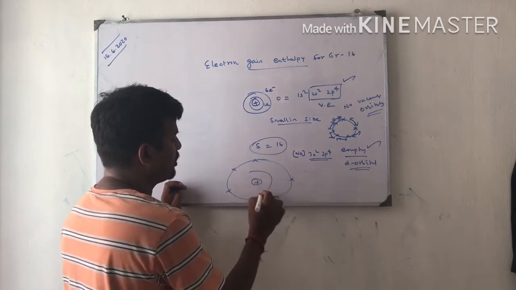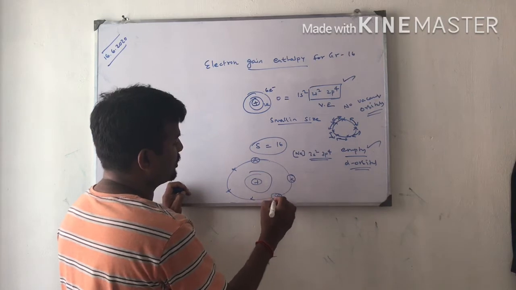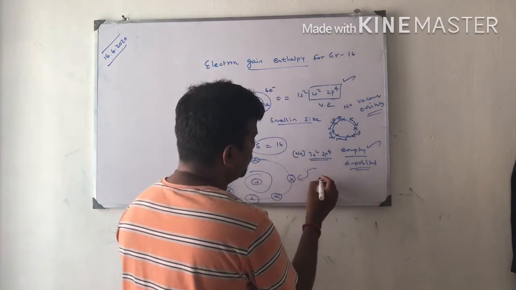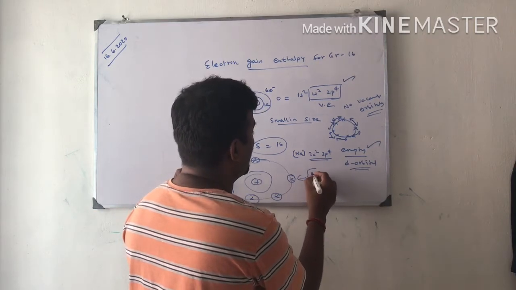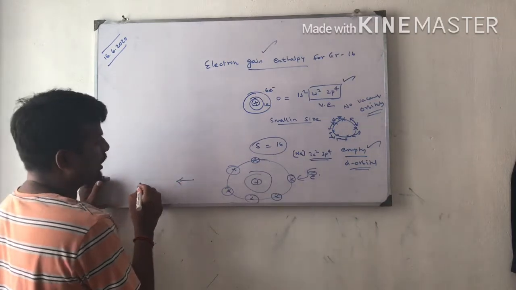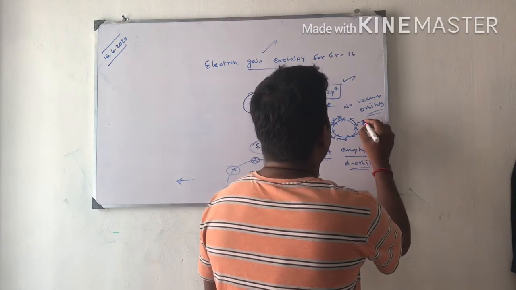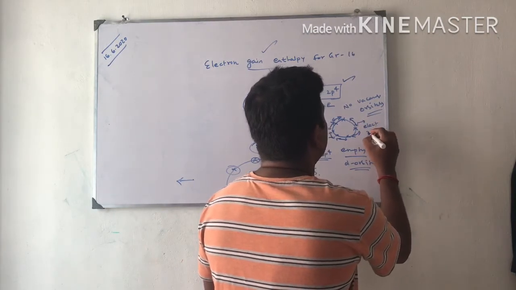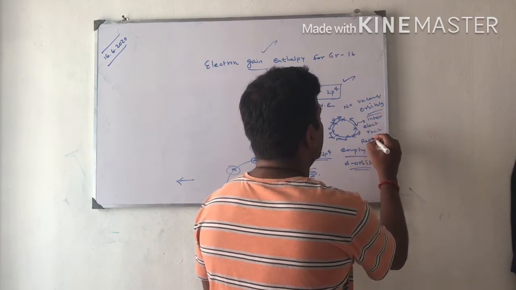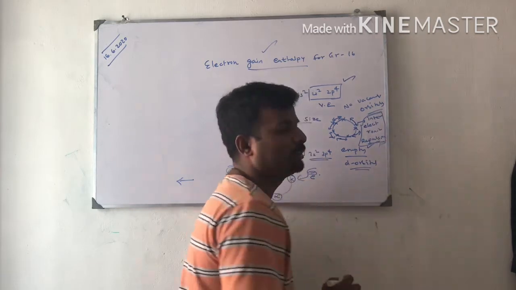See the nucleus and outermost cell. The one electron and the other electron are far away from each other. Therefore, inter-electronic repulsion is less. So a smaller amount of energy is needed to add one more electron. That is called electron gain enthalpy. That is the thing I want to explain. This is nothing but inter-electronic repulsion. These are the things we already learned in our 11th standard.